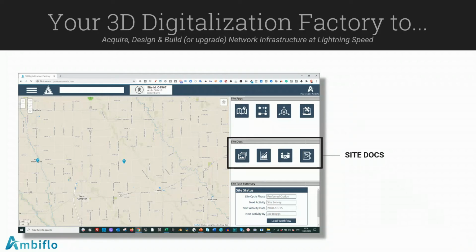Before we go, I just want to draw your attention to the site docs on the platform. All of the work that's created via those other applications shows up on the platform and is available for everybody else. That's everything, including drawings, reports, etc. All of it is created within this closed digitalization factory, a closed system. So now let's look at the GIS system.